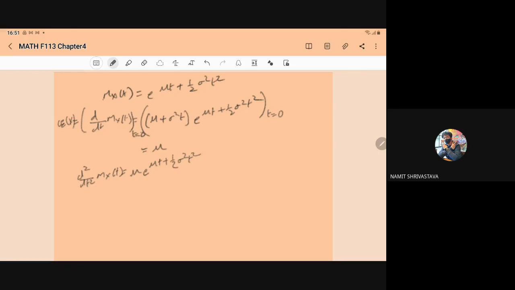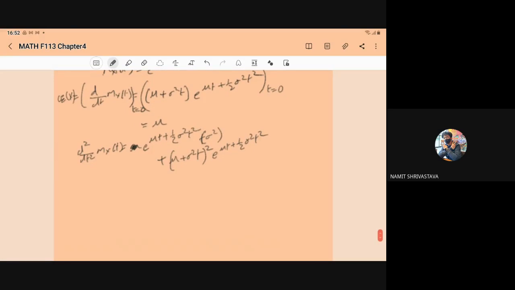Plus the derivative of the second one, e to power mu t plus half sigma square t square into this only, so it becomes the square of mu plus sigma square t.